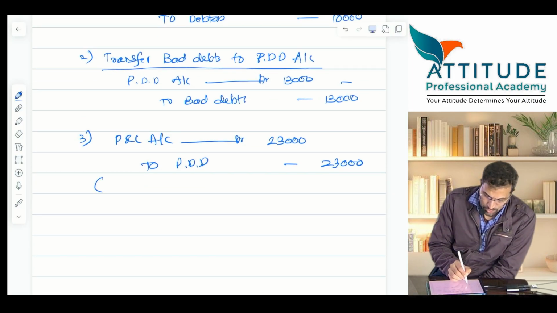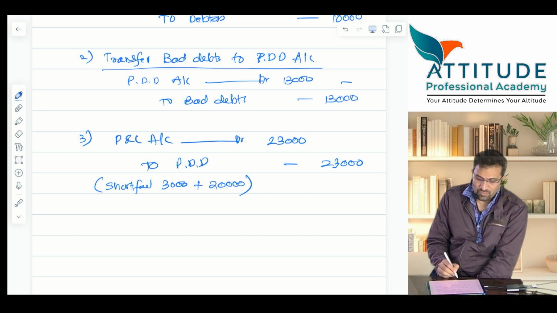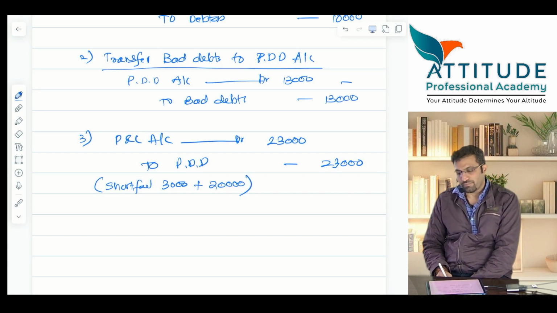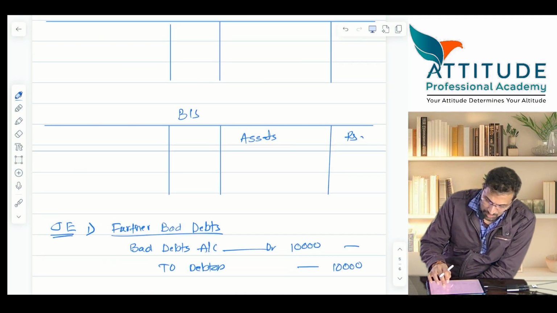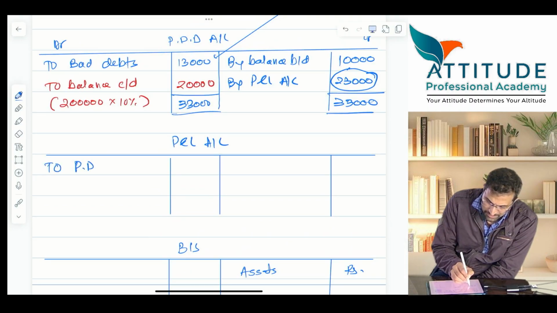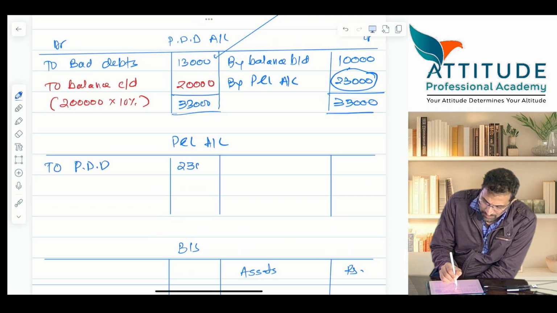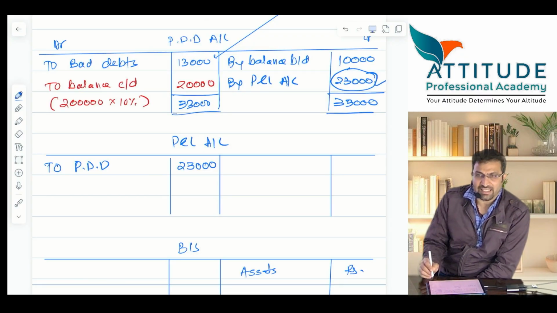How did I get it? Shortfall of 3 plus maintaining a provision of 20, which is 23. Clear? Understood? Now tell me, come down to P&L. What should I write here? P&L account debit to PDD. 20 or 23? 23, because 23 is the journal entry.